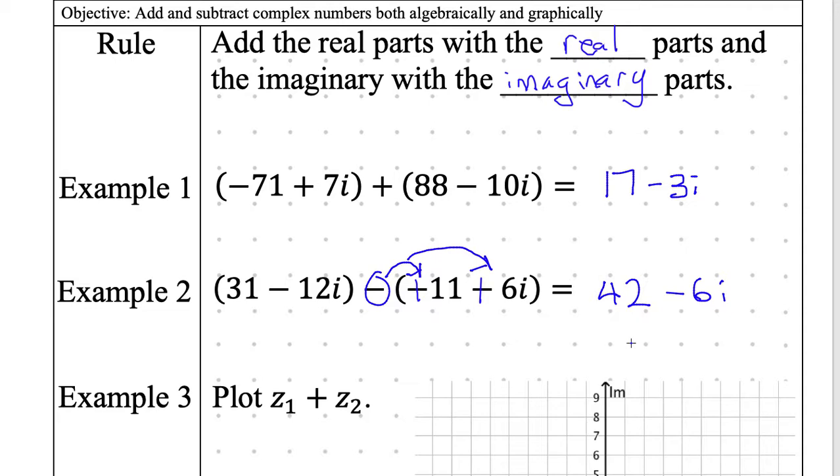Just add the like terms and then take the sign of the bigger one. Yes, whenever you're doing 7i and 10i, those would be considered like terms, I suppose. They're both the imaginary parts that you're going to be adding. So yeah, 7i and negative 10i, because they're opposite signs, subtract them, take the sign of the larger.